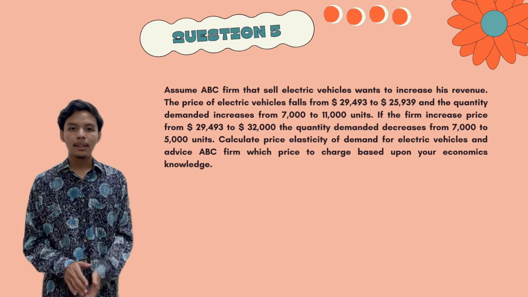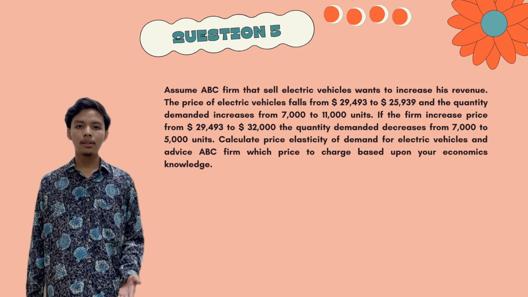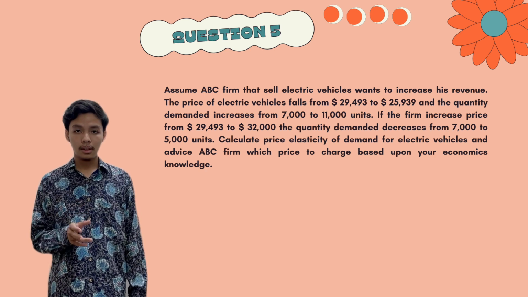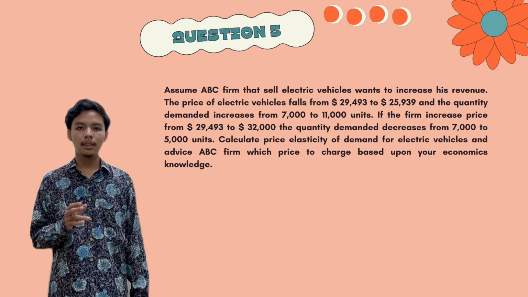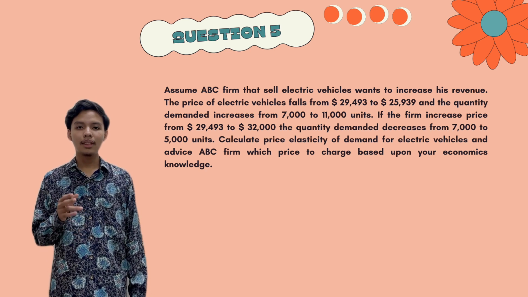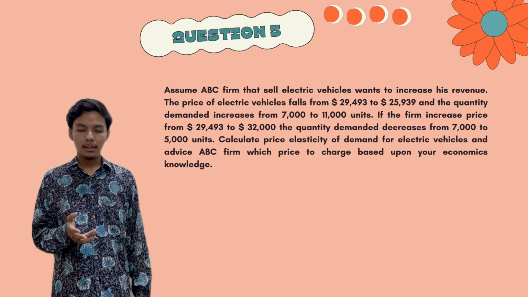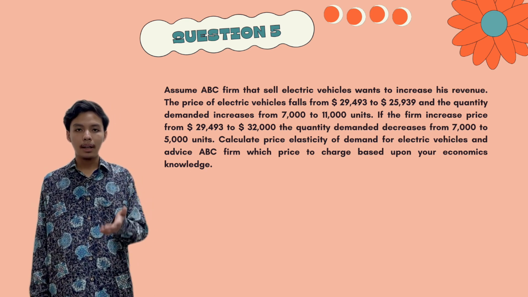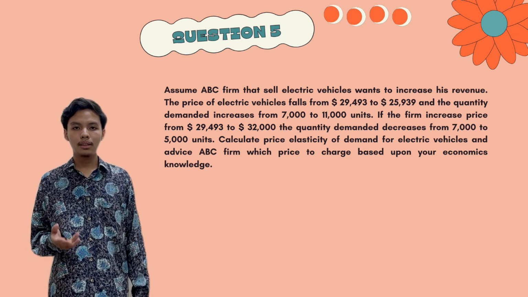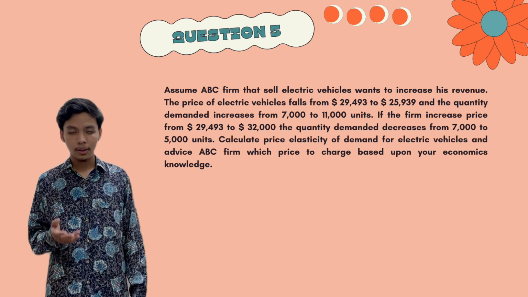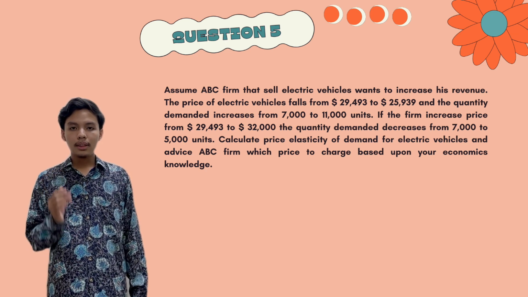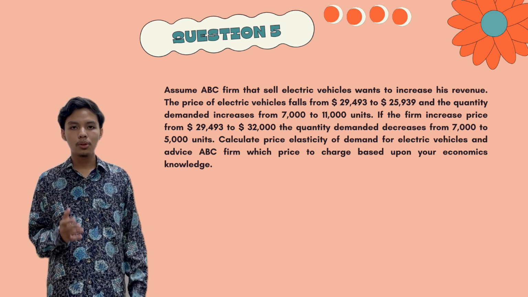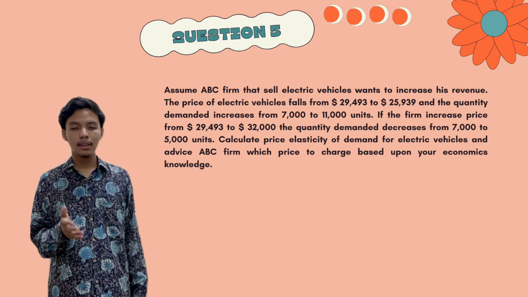Moving on to question 5. This question tells us that the price of electric vehicles falls from $29,439 to $25,939, and the quantity demanded for the electric vehicles increases. And if the firm increases the price from $39,493 to $32,000, the quantity demanded will decrease. And this question wants us to assume that ABC firm wants to increase its revenue.